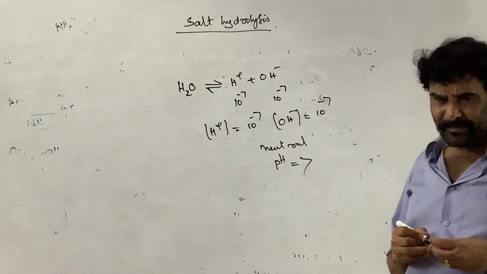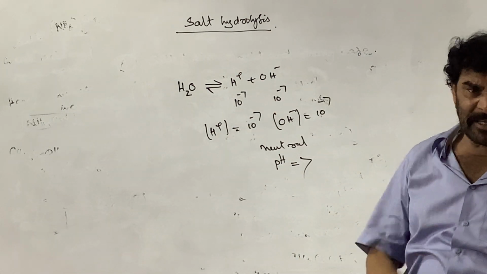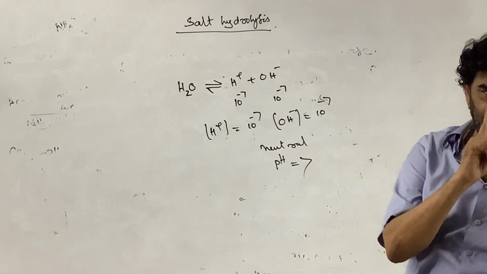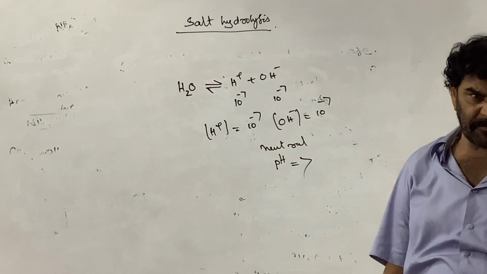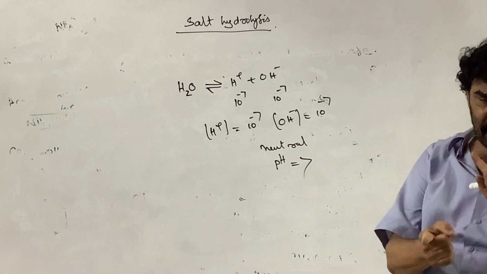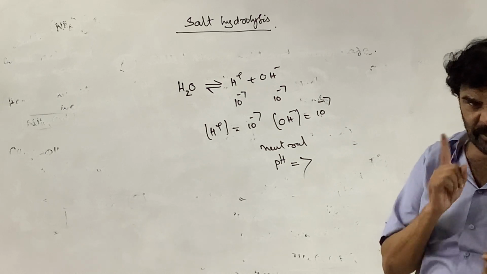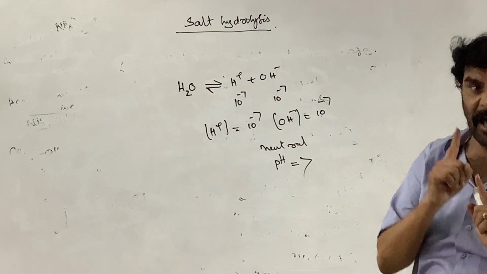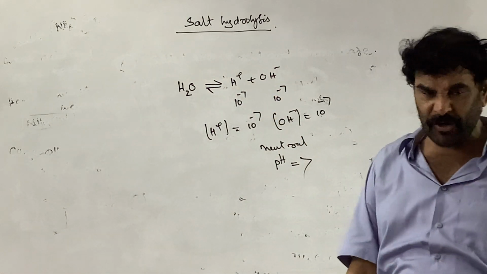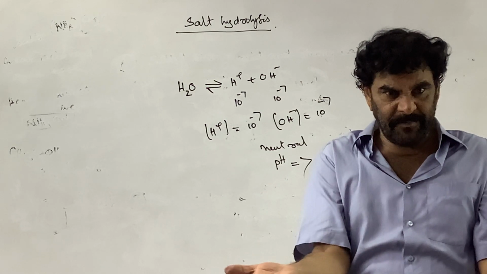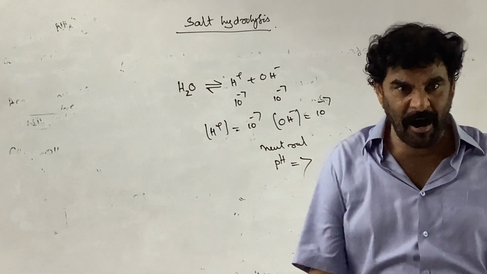See, some salts when added to water disturb the equilibrium existing in the water. By disturbing the equilibrium, they make the concentrations of H plus and OH minus ions unequal. Once the concentrations of H plus and OH minus ions are unequal, the solution becomes acidic or basic.